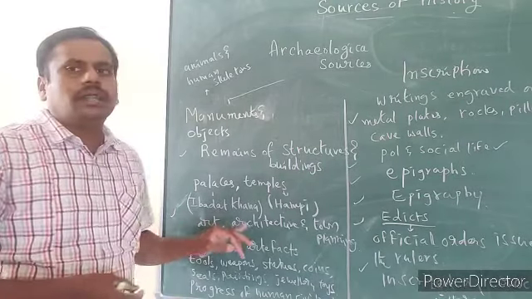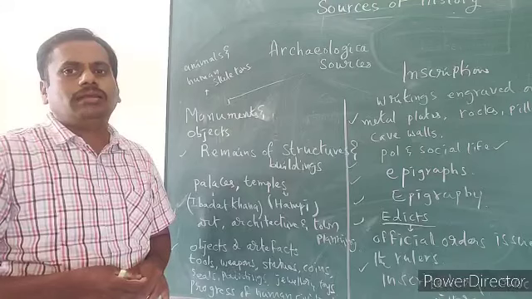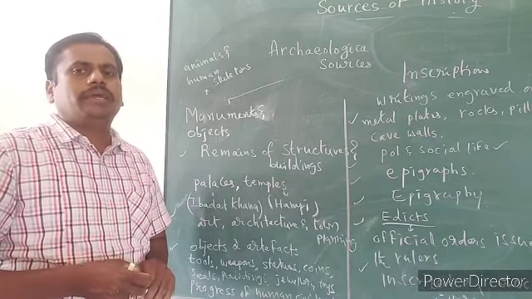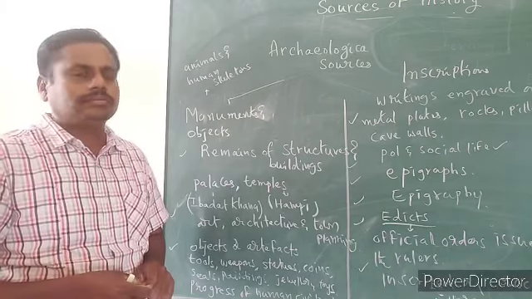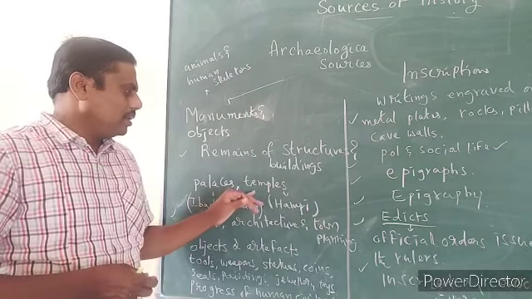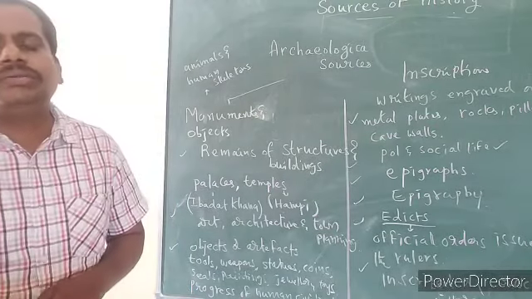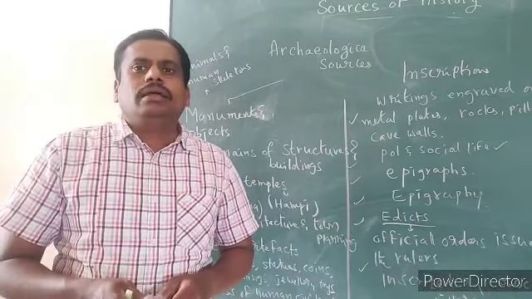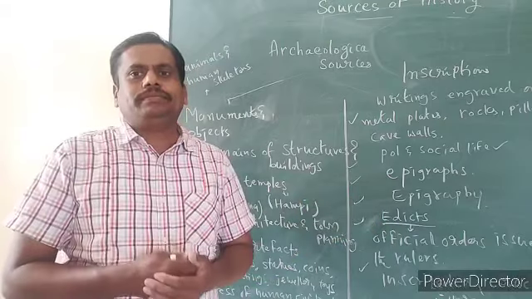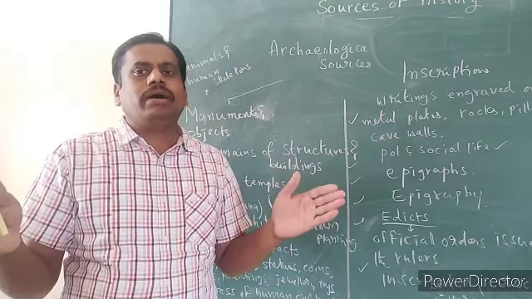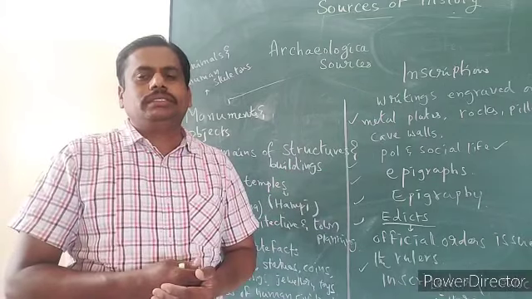Ibadat Khana, a prayer hall, is a building constructed by Akbar. And temples, for example, if you see Hampi, you can find the Virupaksha temple. Such are the examples of monuments.